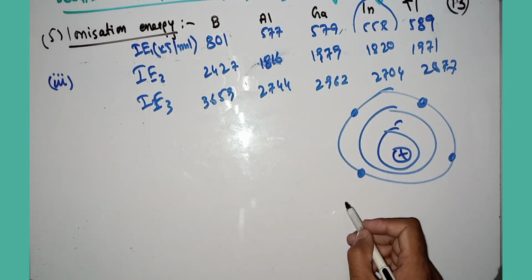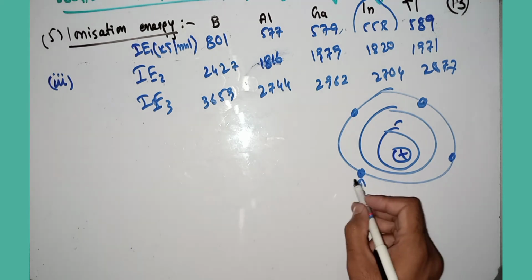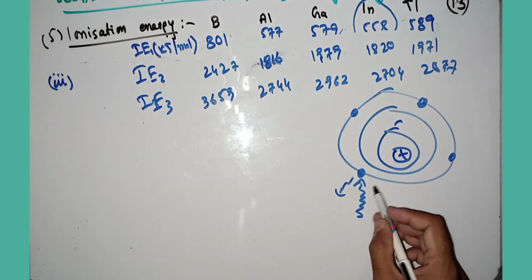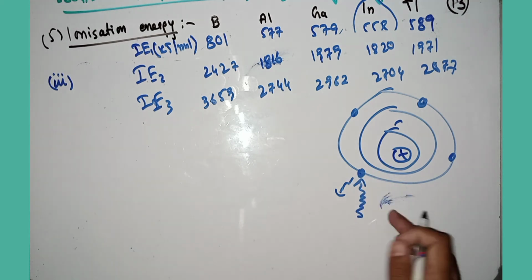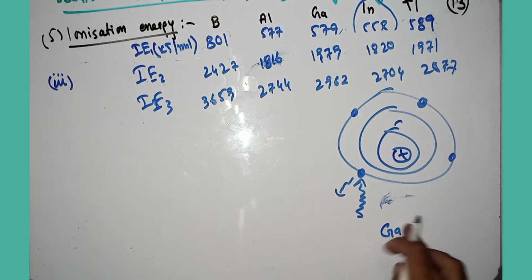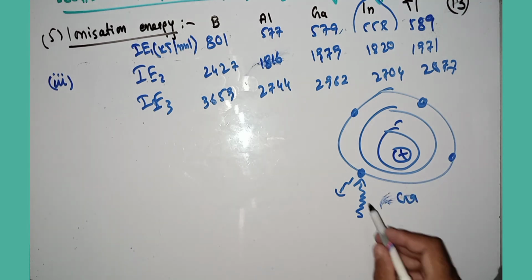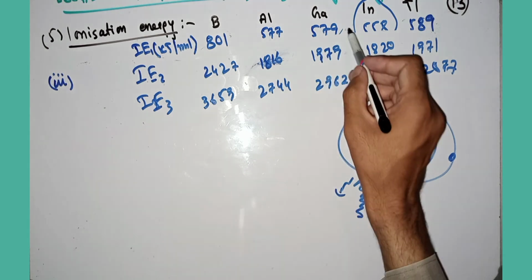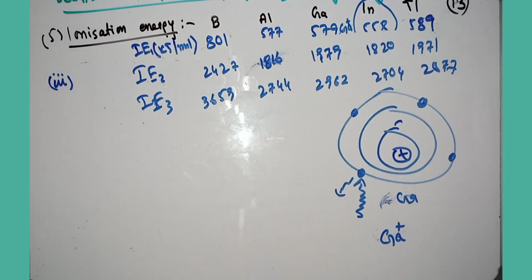Let's suppose this is the gallium structure. When you remove the first electron from the gallium atom, you get a gallium plus 1 charge.